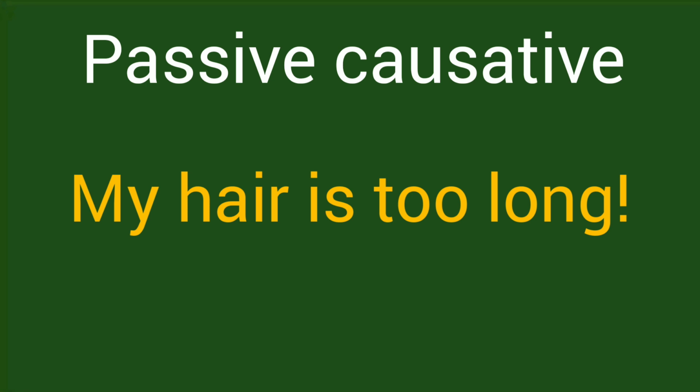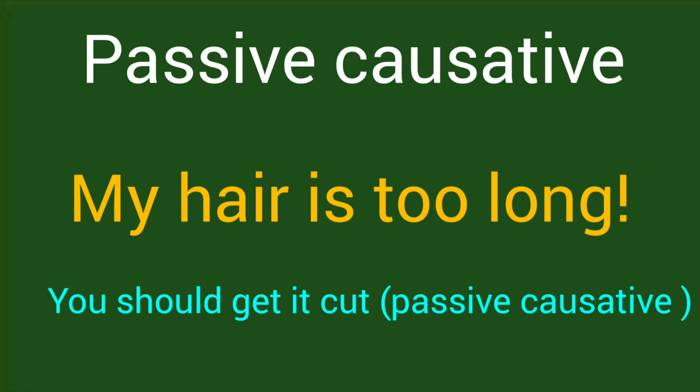What should I do? Normally when your hair is too long, you naturally go to a stylist or you go to a barber and you get your hair cut. Okay. So you can actually use the passive causative as a way of giving advice as well if you throw in a modal between the subject and have and get. Okay. So for example, well, my hair is too long. You give me advice. You say, well, Shijil, you should get it cut. So here we have the subject, which is myself, of course, Shijil. We have a modal to give me advice that is should. And we have get here. And again, you can use have here as well. You can say you should have it cut or you should get it cut.